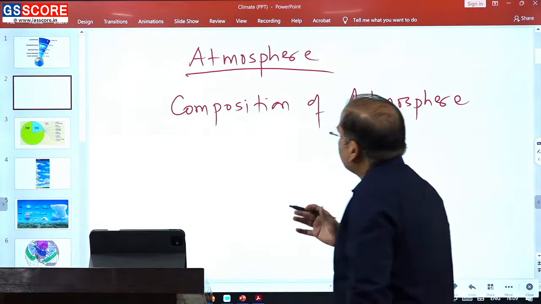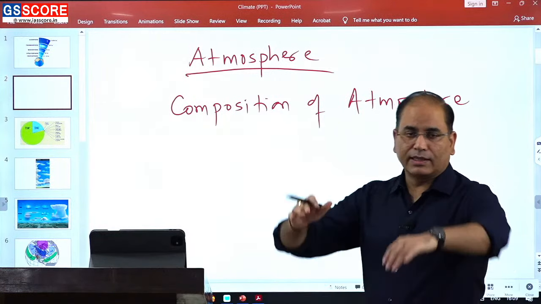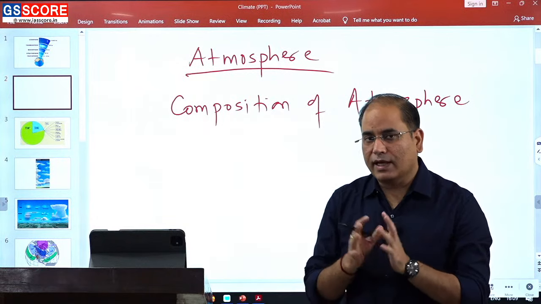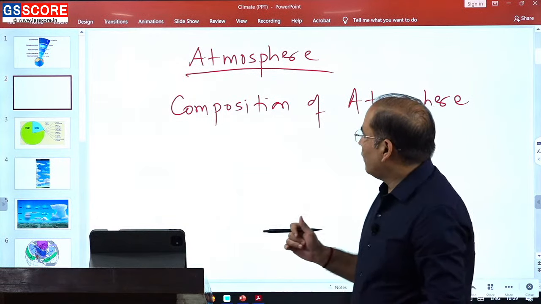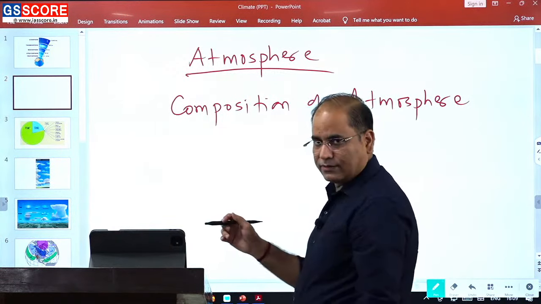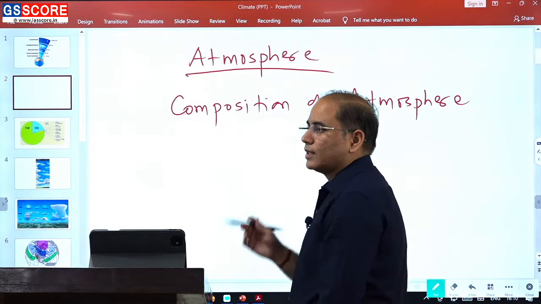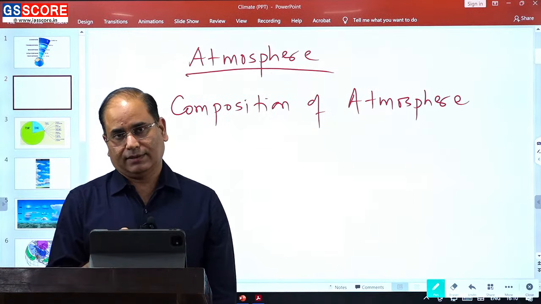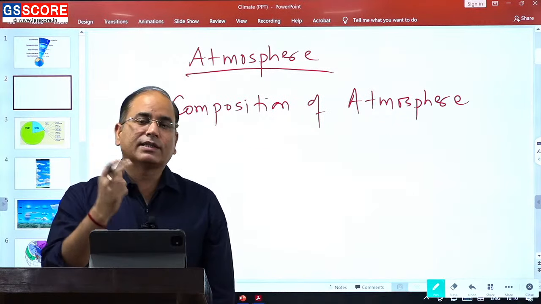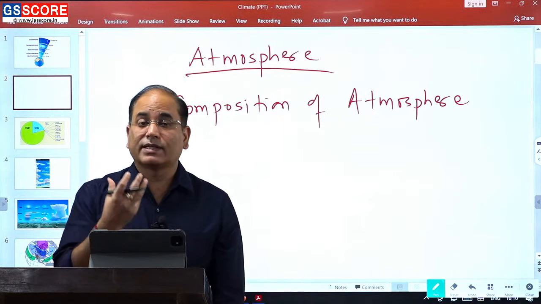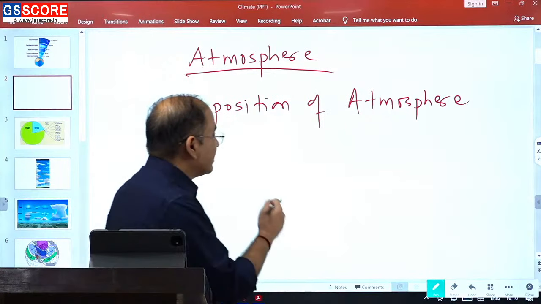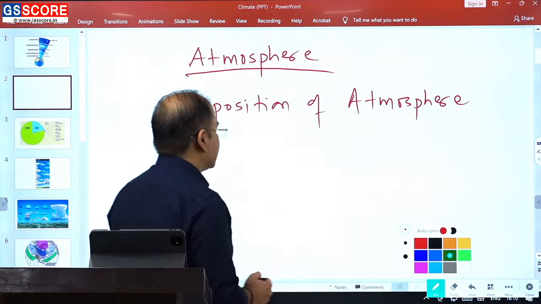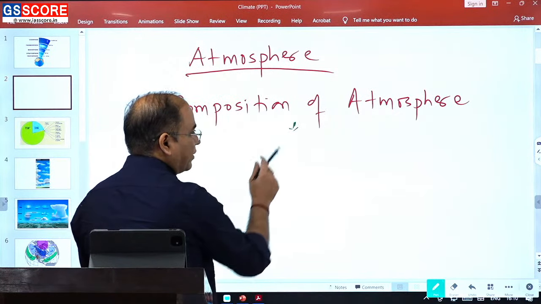All right. So atmosphere is something that is surrounding the earth, and this atmosphere is making the possibility of life on the earth's surface. Now the first thing that you need to remember for your examination is the composition of the atmosphere. Atmosphere is primarily associated with the gases. So atmosphere is gaseous, that is why it is referred to as the gaseous atmosphere. Now in this atmosphere we have a large number of gases, and these gases are primarily grouped in two categories: